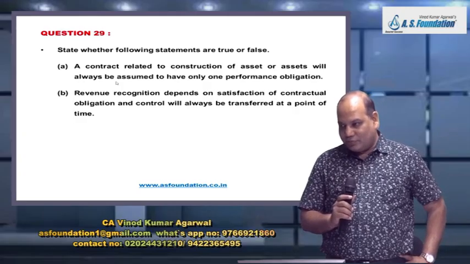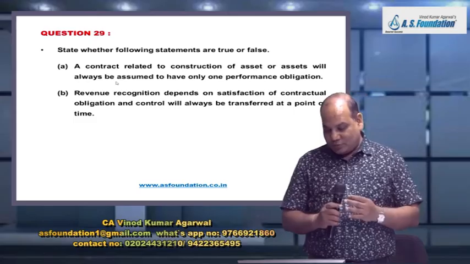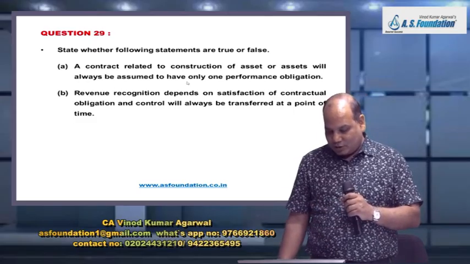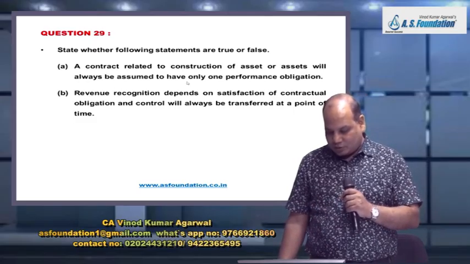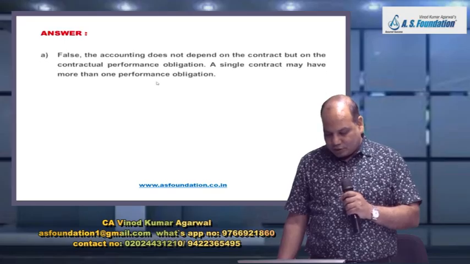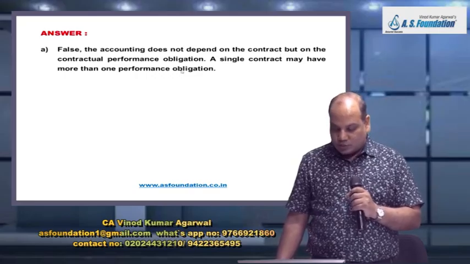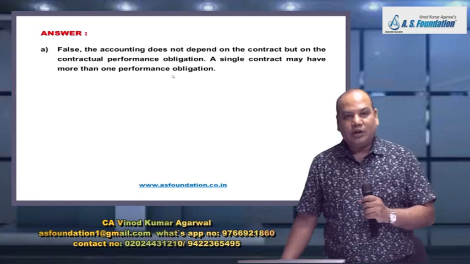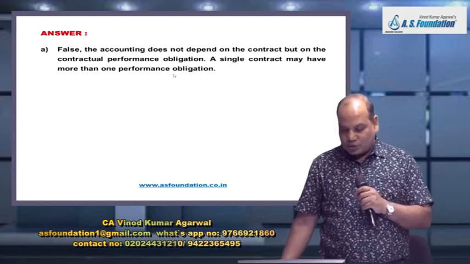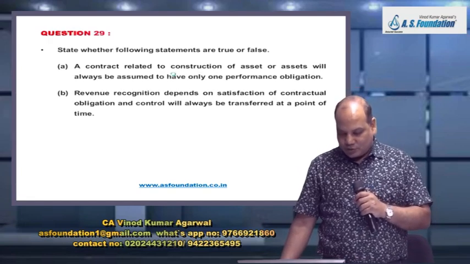Why? There can be construction of assets with multiple performance obligations also. The accounting does not depend on the contract but on the contractual performance obligation. A contract can have more than one performance obligation.